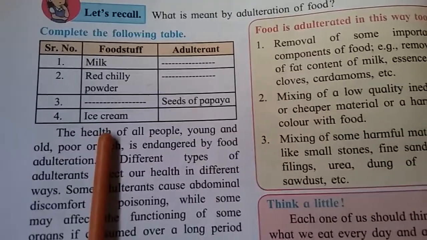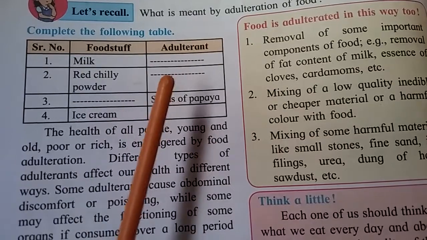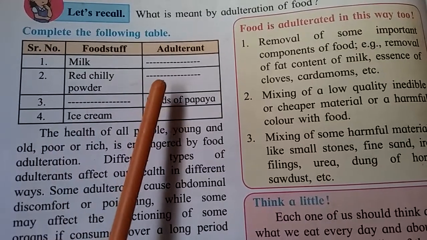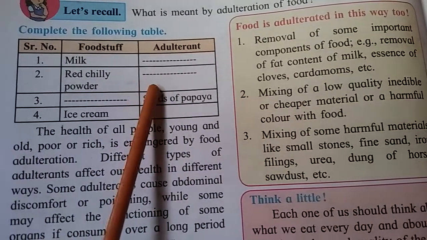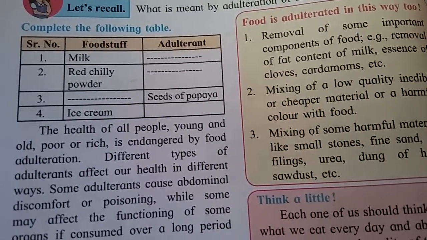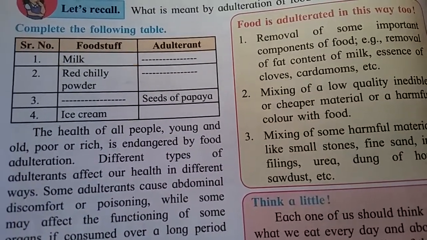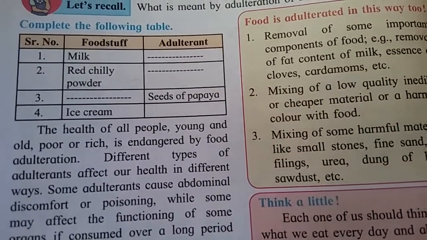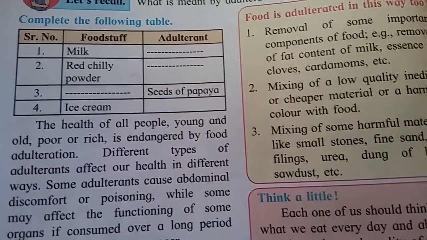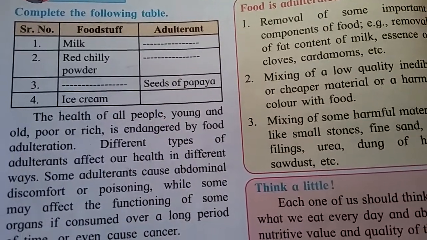Now see here, one chart is given. Foodstuffs and adulterants. In milk, which substances do they add? Water or urea. In red chili powder, brick dust, means brick which is used for construction. That brick dust is used in red chili powder because brick dust is also red in color. Seeds of papaya are used in peppercorns, and in ice cream, for adulteration they use papaya pulp.